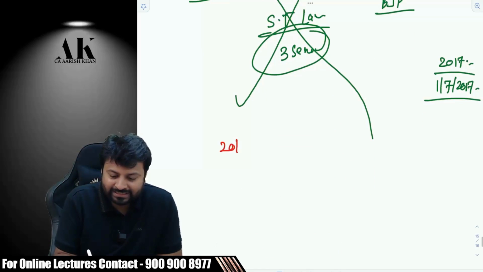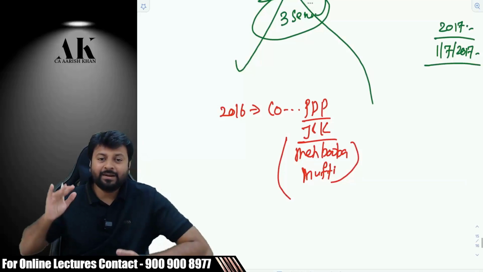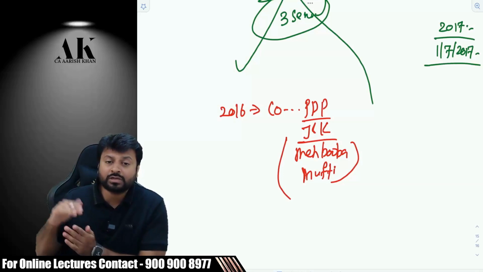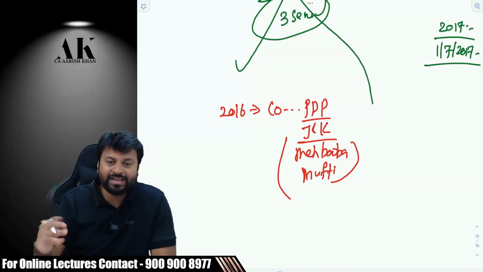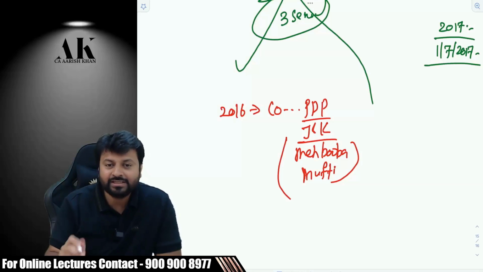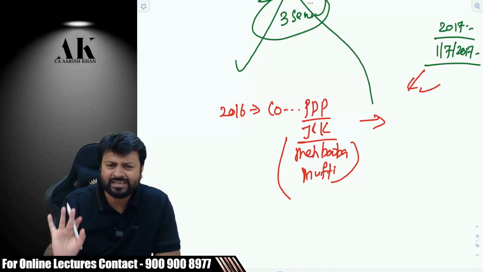In 2016, they did a coalition with the PDP, which is the J&K government. Mehbooba Mufti, you might have heard if you are interested in politics a little bit. In 2016, the Bharatiya Janata Party, that is the union government, did a coalition with that government whom they used to curse in 2014. Before the election, they said this Mehbooba Mufti is a corrupt person, this, that. In 2016, they joined hands with them. After they joined hands with them, okay, 2017 GST came. So GST came to the whole of India excluding J&K initially.